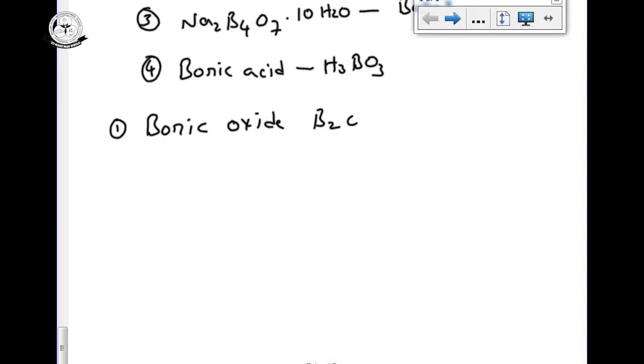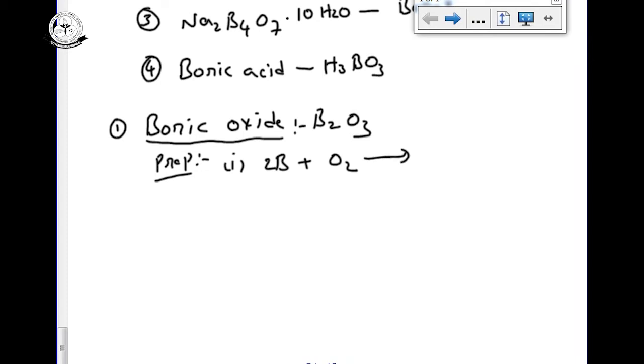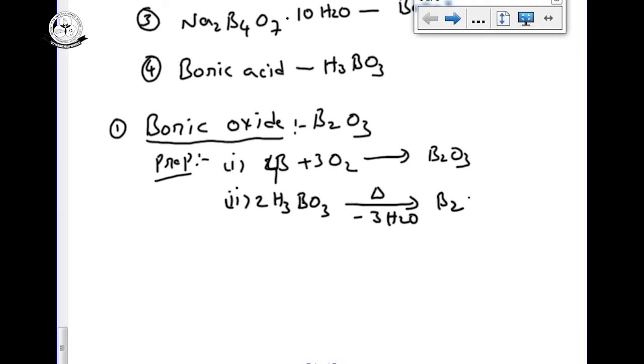The formula is B2O3. Preparation: how to prepare this one. Previously we saw the best method: boron reaction with oxygen, 4 borons giving 2 B2O3. This is the best method of preparation. Another method: I am taking orthoboric acid, H3BO3. Previously I wrote this equation. Take this and heat it, remove 3 moles of water, and you get B2O3.